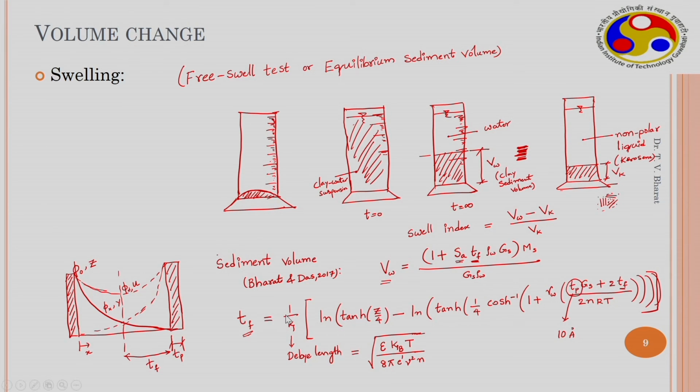So, this is an implicit equation. The thickness of film is in terms of thickness of film. So, you need to give some value of thickness of film and then solve this expression and see whether this is matching with the right hand side term. That is how this can be converged. And 2 nRT, R is the gas constant, T is temperature in Kelvin, and n is the concentration, same as this one.